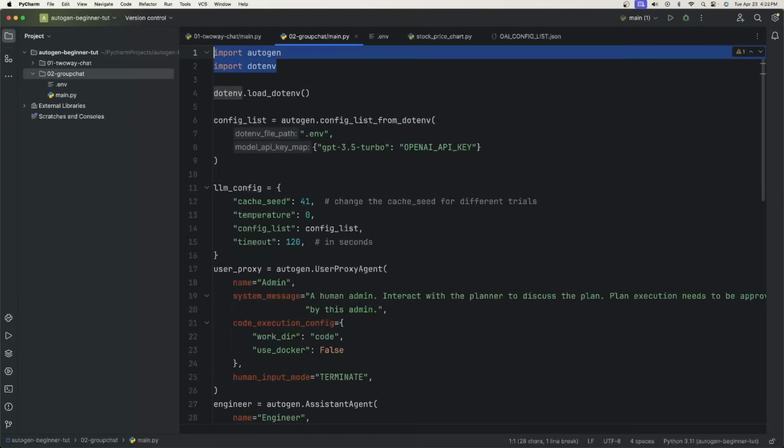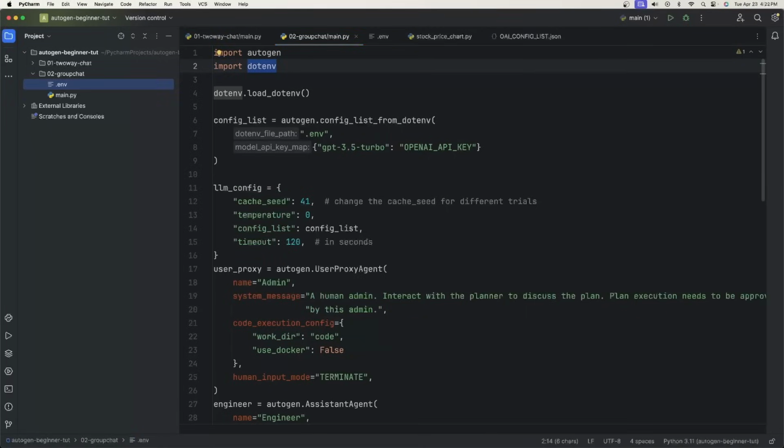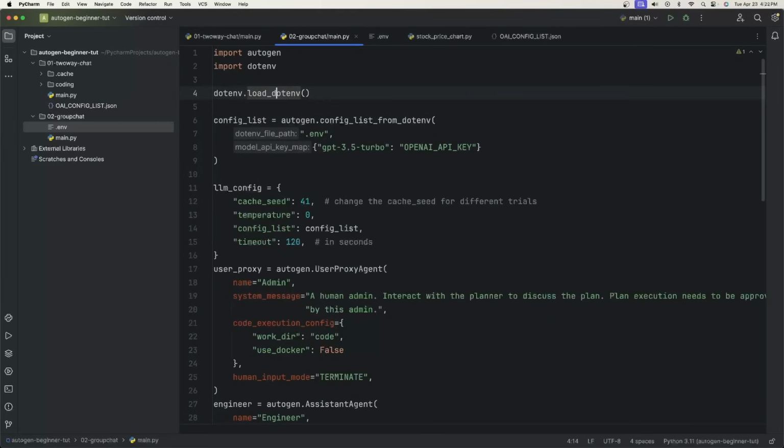Now, the first thing we need to do is import AutoGen and dotenv. dotenv is a library that allows us to take a .env file with some properties and then add them into the config list for AutoGen. In the previous one, we created a JSON file. In this one, we're creating a .env file, and this is just another way. To do that, we have to load dotenv first so that it can look for this .env file and then get the properties from there.